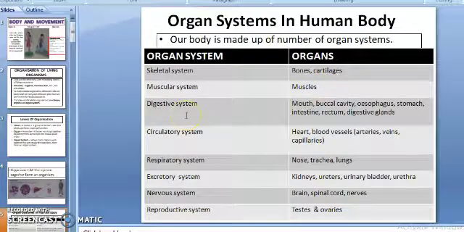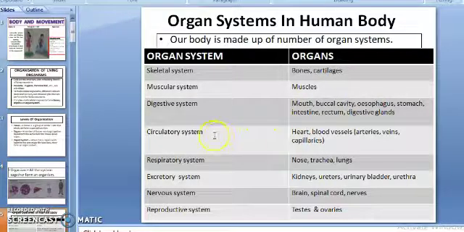Then the next organ system is the digestive system. Organs involved: mouth, buccal cavity, esophagus, stomach, intestine, rectum and digestive glands. See, the esophagus is a food pipe. The function of this system is to digest food and absorb food nutrients so that they can pass into the blood for distribution to different body cells.